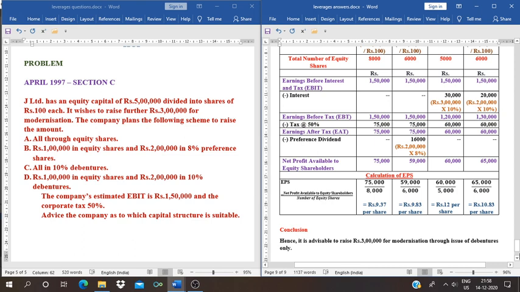What is the advice we can give to the company? It is advisable for the company to raise rupees 3 lakh for modernization through issue of debentures only, because when we compare the EPS to the other alternatives, the EPS of debentures is more.